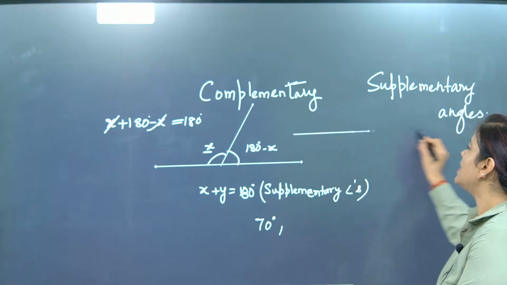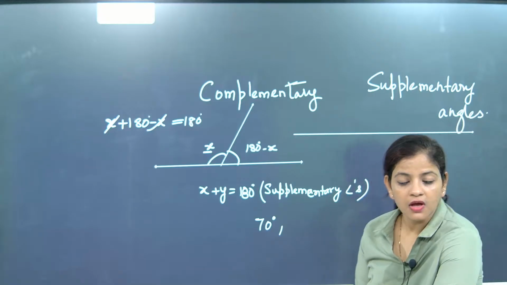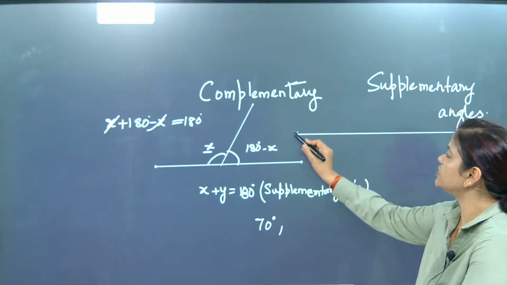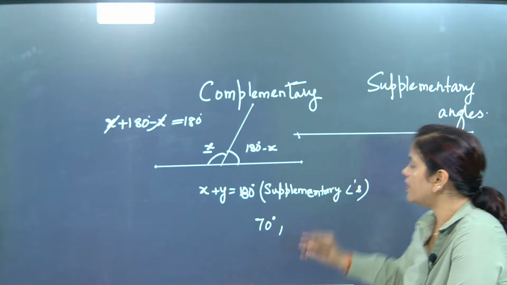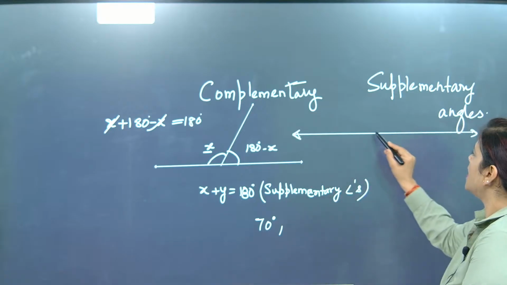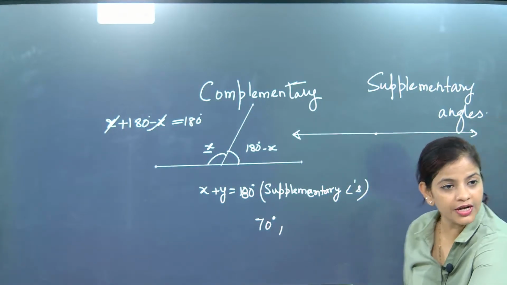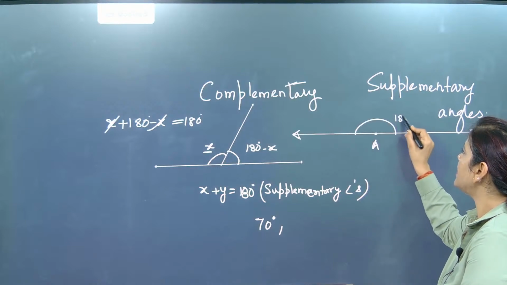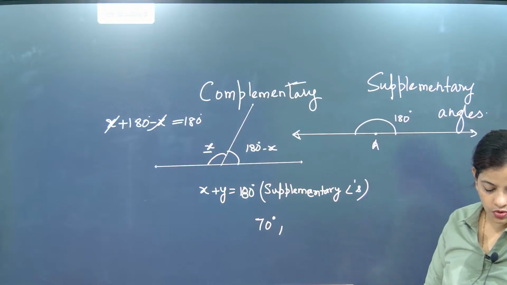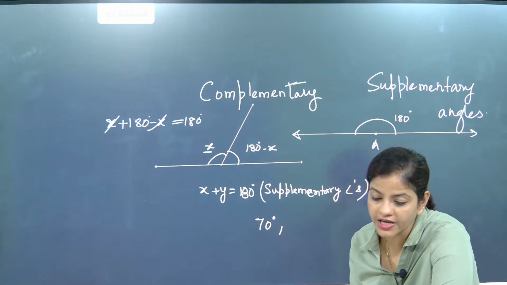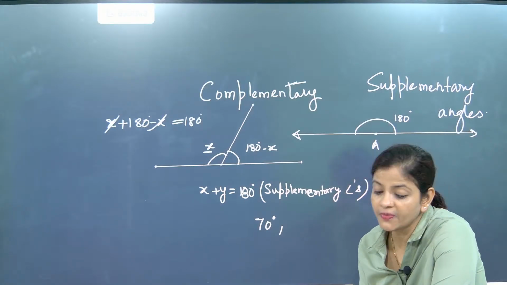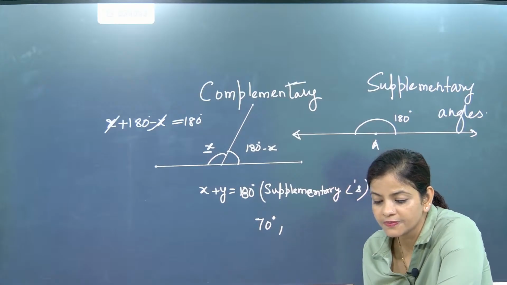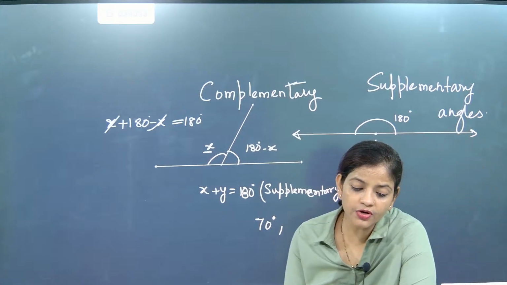Whenever a line is drawn, if this point and this point are there, and I take any center point, then the total angle subtended will be 180 degree only. The total angle subtended will be 180 degree. I hope you have understood. Anika, your doubt is clear?